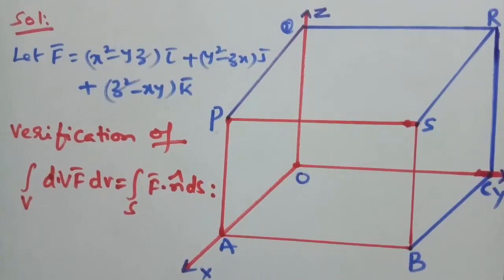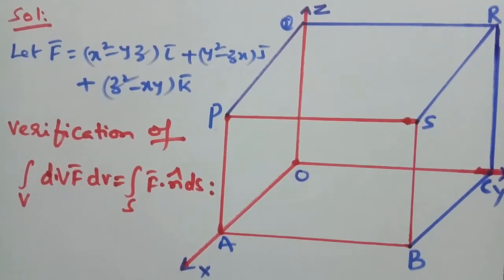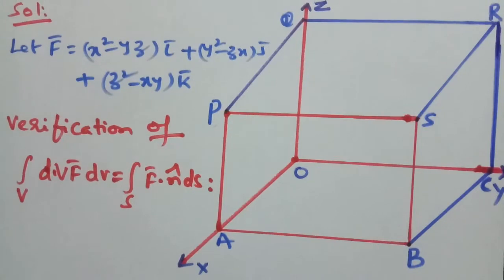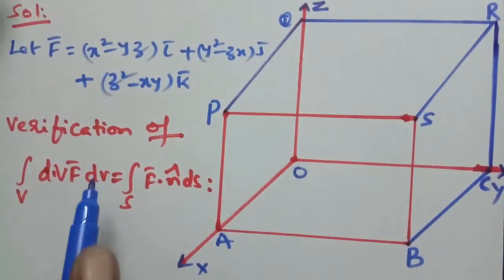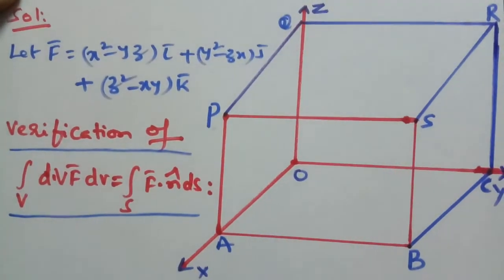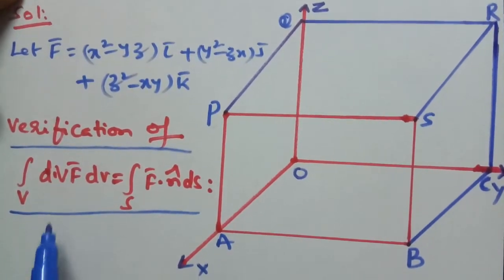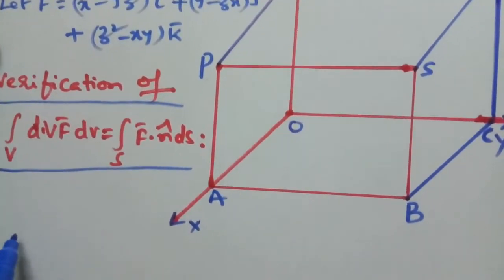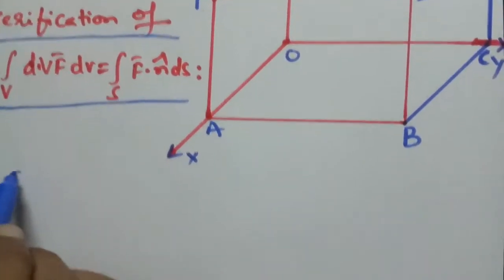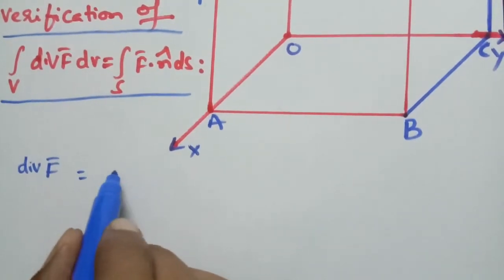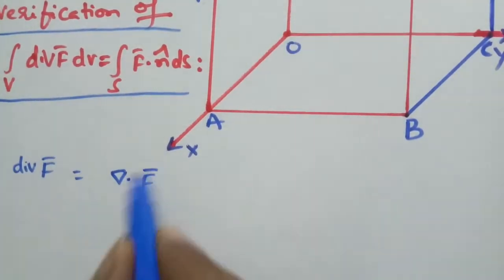Therefore, we have to verify both volume and surface integration and check whether both are equal. First, the left hand side, div F bar. Div F bar means del dot F bar.